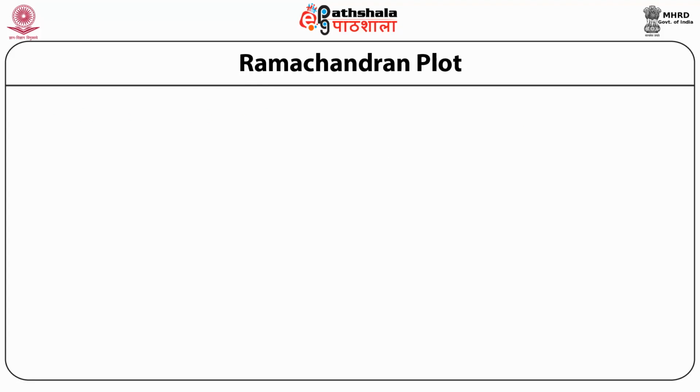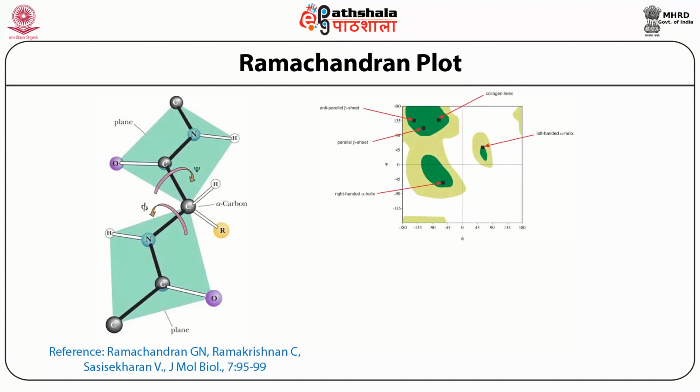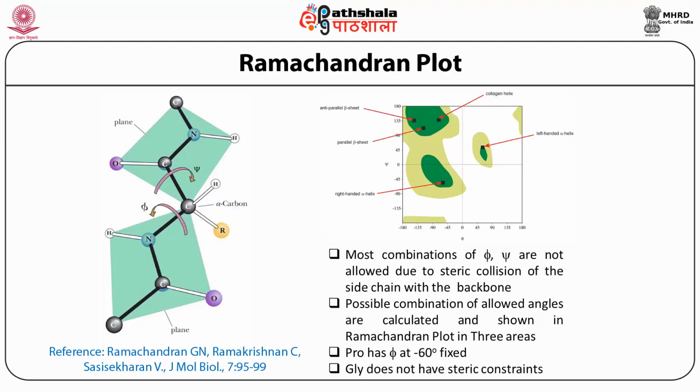Now we discuss a very important graph called the Ramachandran plot, that was given by Professor G.N. Ramachandran from India. In this plot phi and psi have been plotted, and he demonstrated that most combinations of phi and psi are not allowed because of the steric collision of the side chain with the backbone. So only a few combinations are allowed, and he calculated the angles corresponding to those allowed conformations, and showed those areas in the Ramachandran plot.